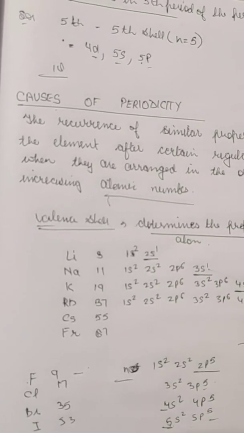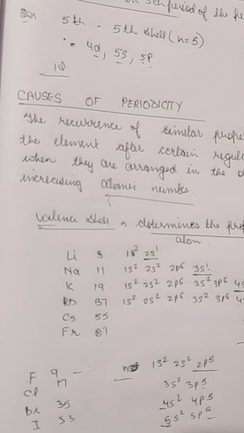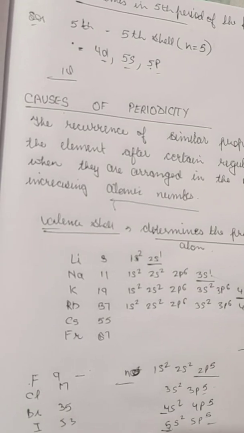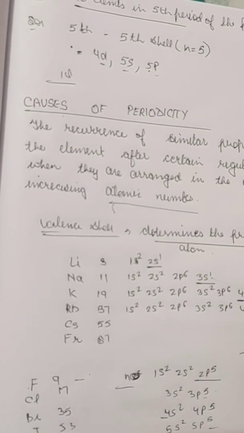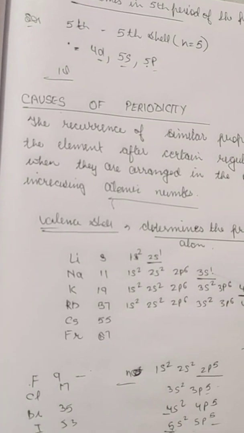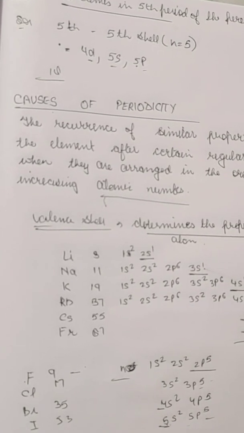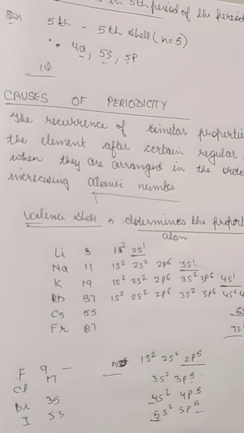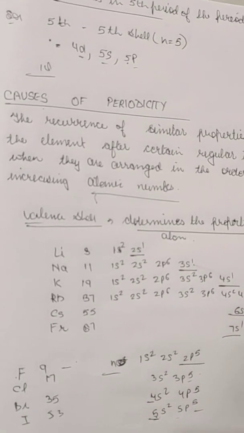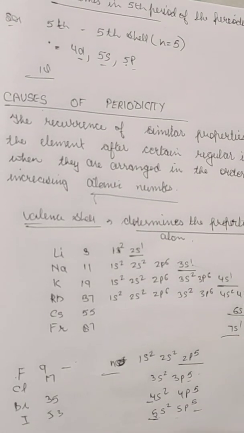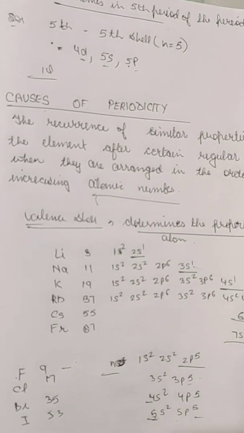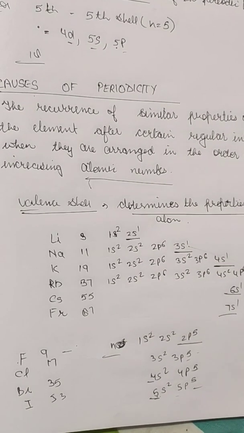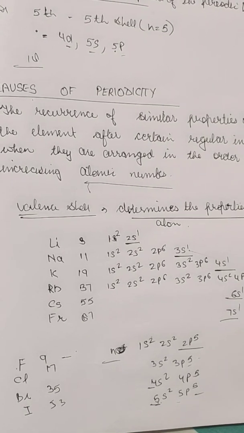Because of all this, numerous physical properties of the elements such as melting point, boiling point and enthalpy of fusion show periodic variation. These are indirectly related to the electronic configuration, but somehow they are related to it. But there are some properties such as valency, atomic size and ionization enthalpy which show a direct connection. They are directly linked with the electronic configuration. So we will be discussing some of those properties, and they show some periodic trends.